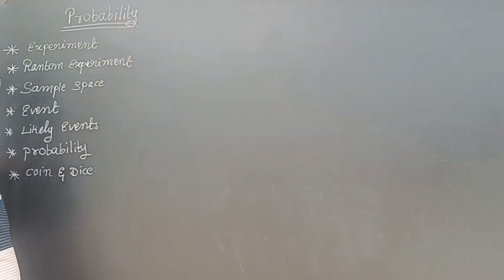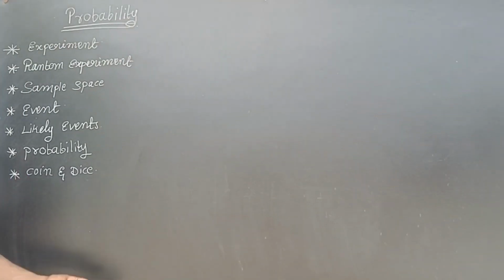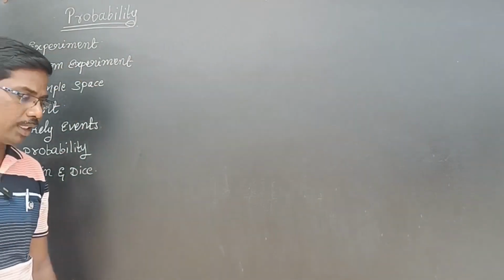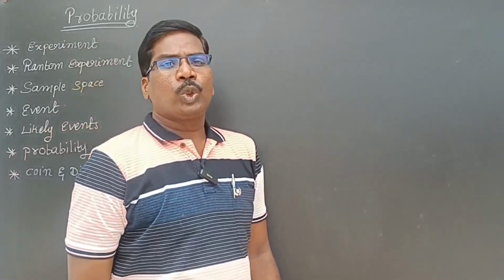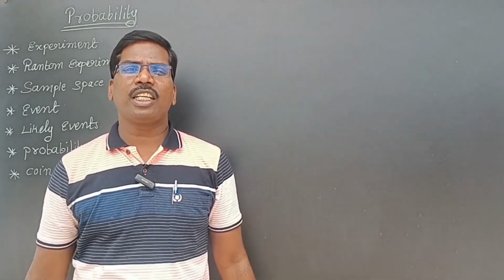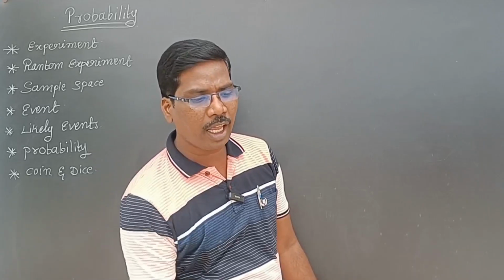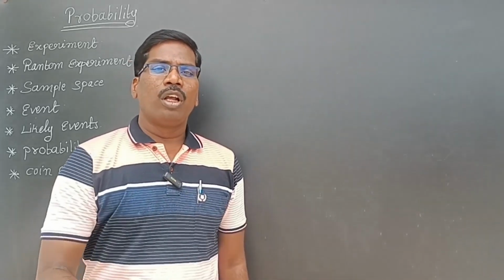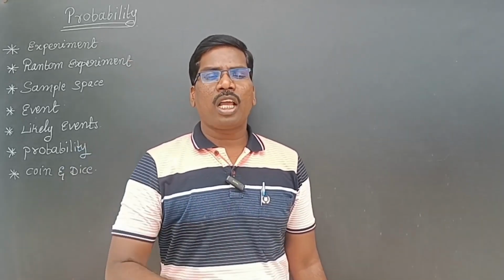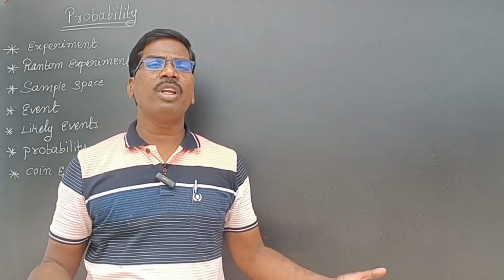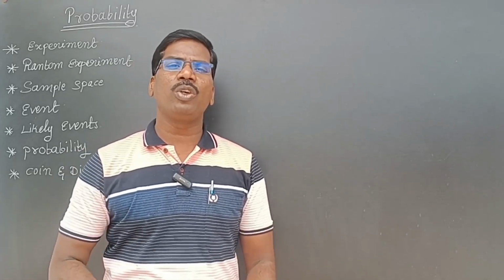So, what is probability? Before discussing probability, we have to know about experiment. What is an experiment? Doing something is called an experiment. For example, I'm tossing a coin, that is an experiment. I'm throwing a dice, that is an experiment. I'm mixing red balls, green balls, blue balls and taking one ball, that is an experiment. So an experiment is nothing but doing something.